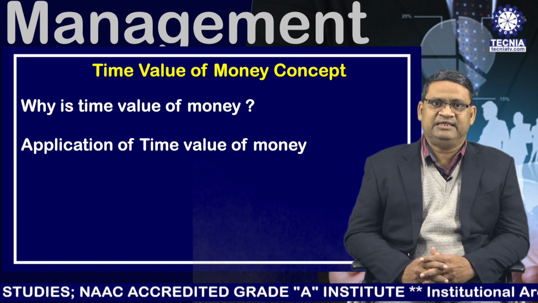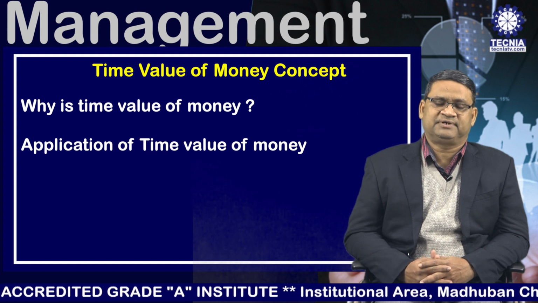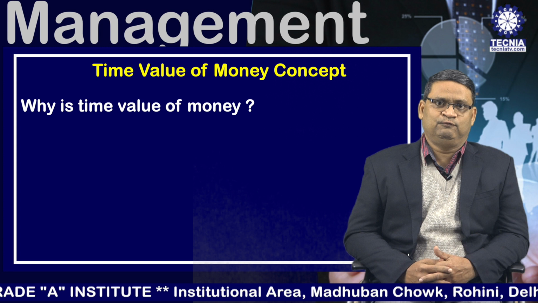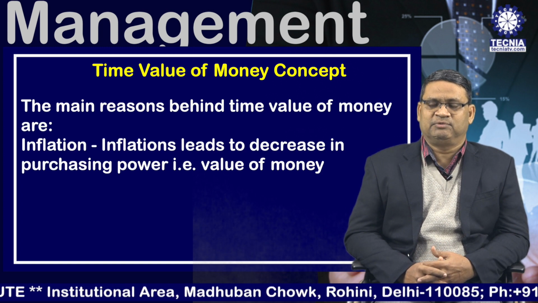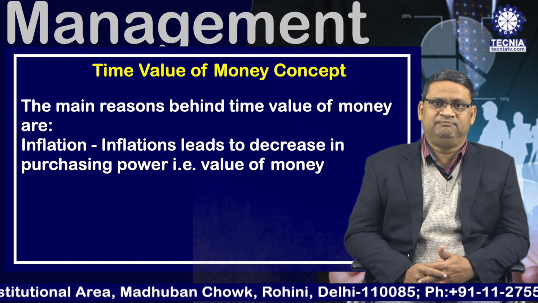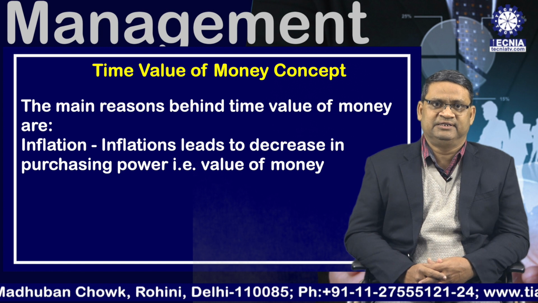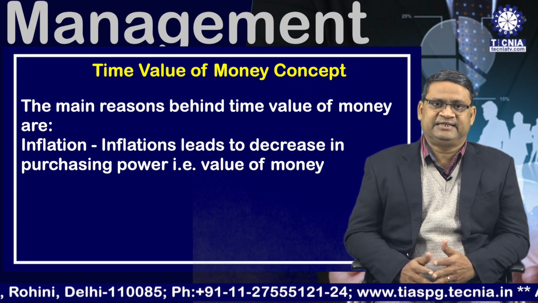Number one, why is there time value of money? Second, what is the application of time value of money? The first question is why there is time value of money. The main reason behind time value of money are, number one, inflation. Because inflation leads to decrease in purchasing power, that is value of money. That's why the value of money decreases with change in time.